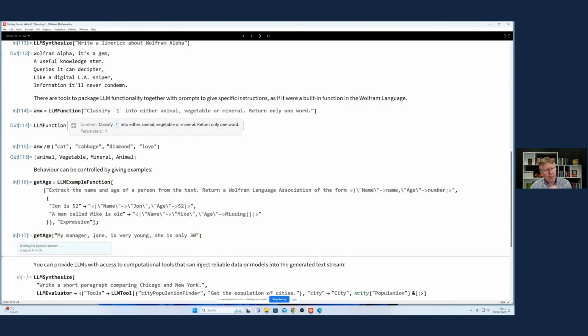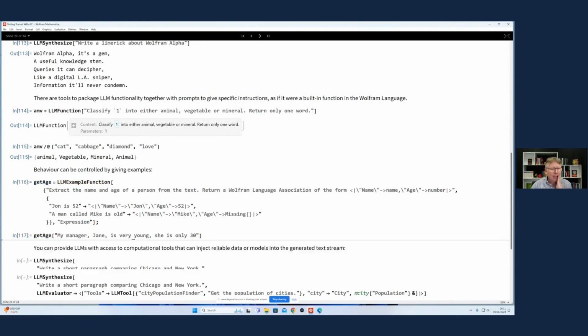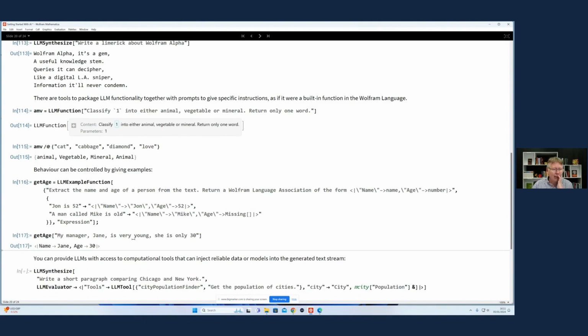And hopefully if that works, I can now give it this unseen text. My manager, Jane, is very young. She's only 30. And it said name Jane, age 30. So it's correctly pulled out the parameters and restructured that data. And this is really powerful for dealing with unstructured data and transforming data, doing classification tasks where you have a limited amount of data.